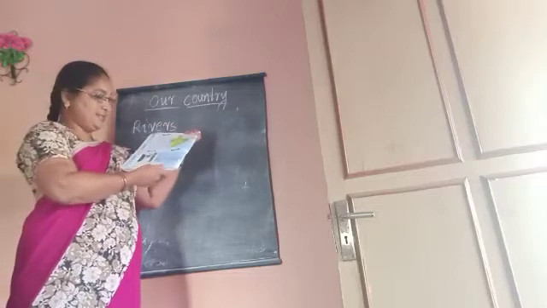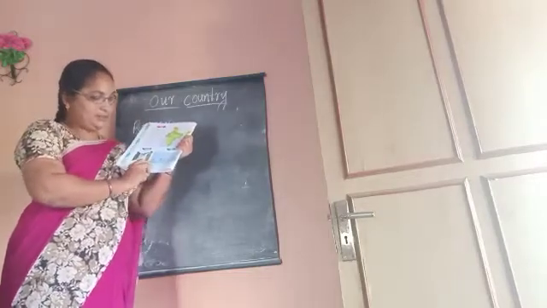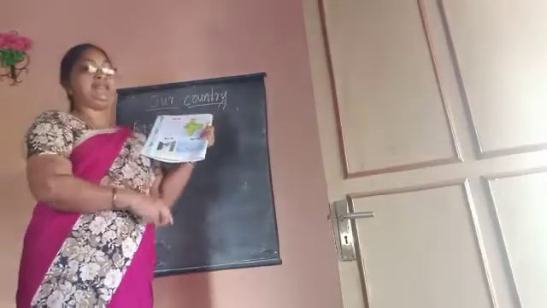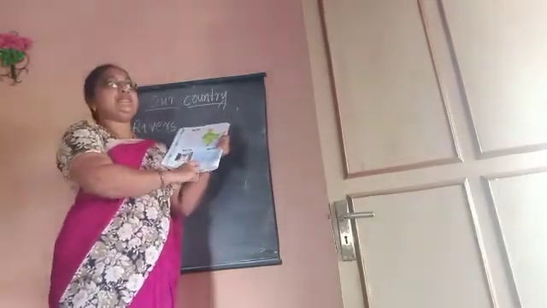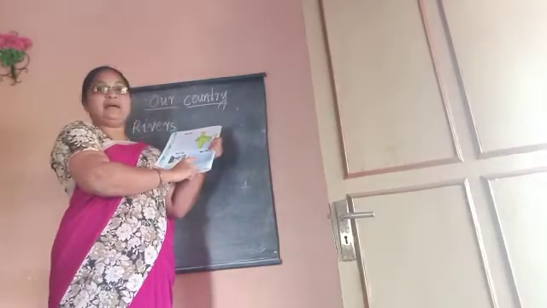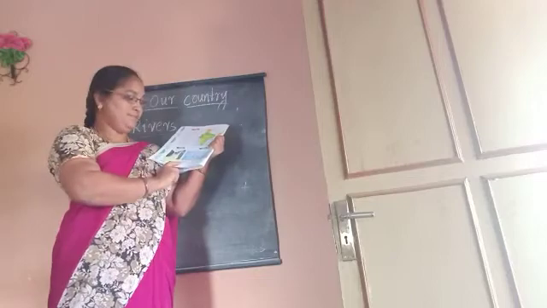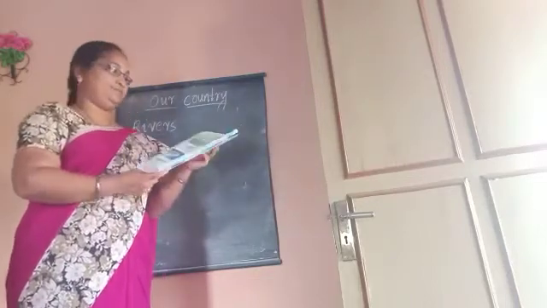Okay, next there are some lakes. Sambar, Chilika, Pulicat and Kolleru are some of the lakes in India.